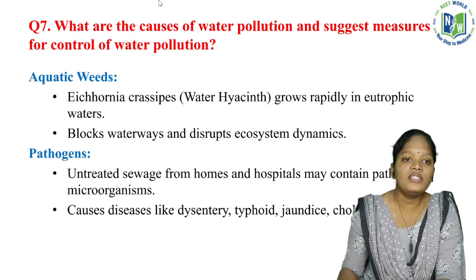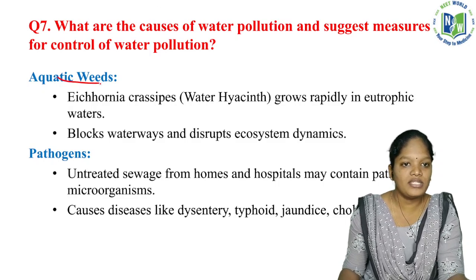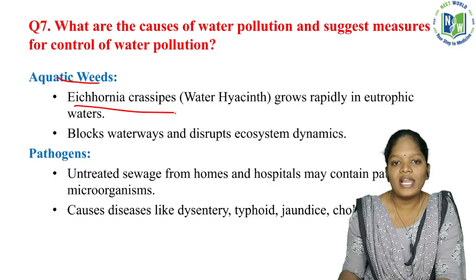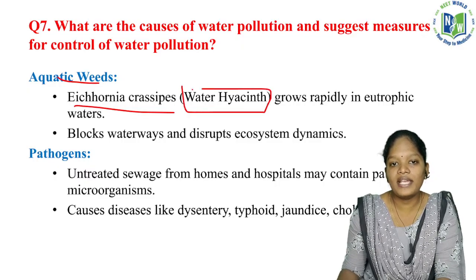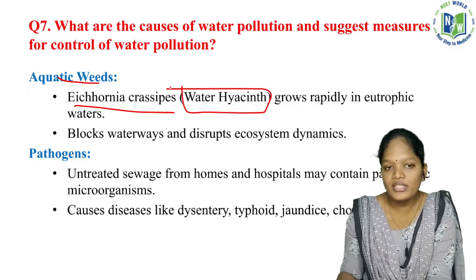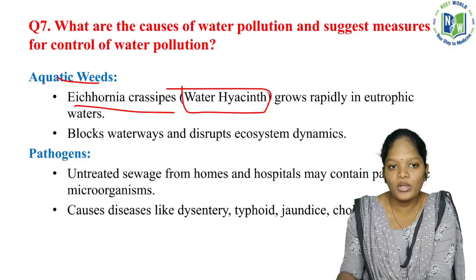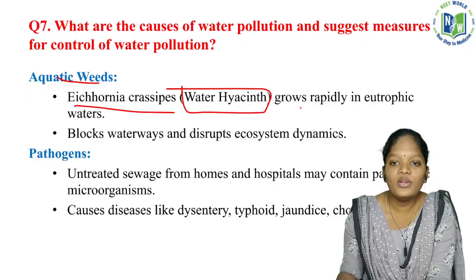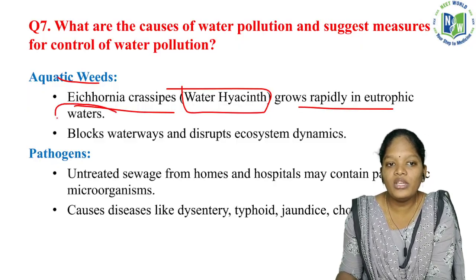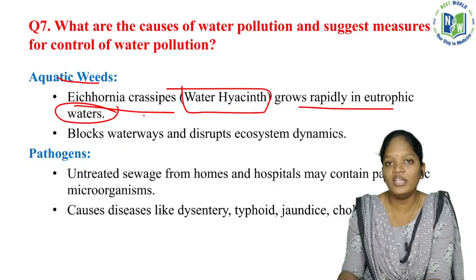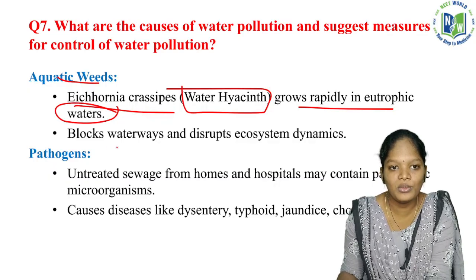Now the next one will be the aquatic weeds. Aquatic weeds, Eichhornia crassipes, that is nothing but water hyacinth. So this is a weed which is present in the water body, technically called Eichhornia crassipes. It grows rapidly in eutrophic waters. Eutrophic waters in the sense where the water is rich in nutrients.